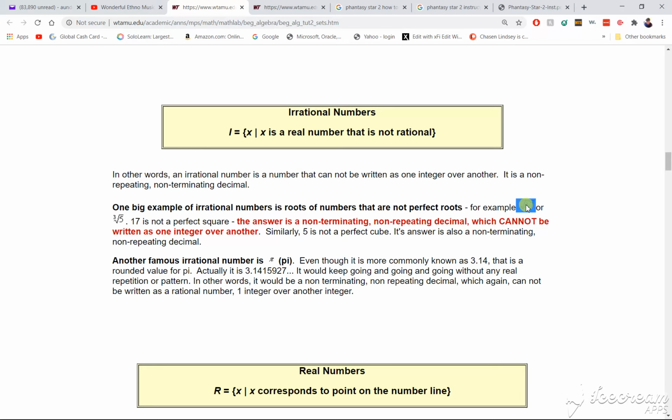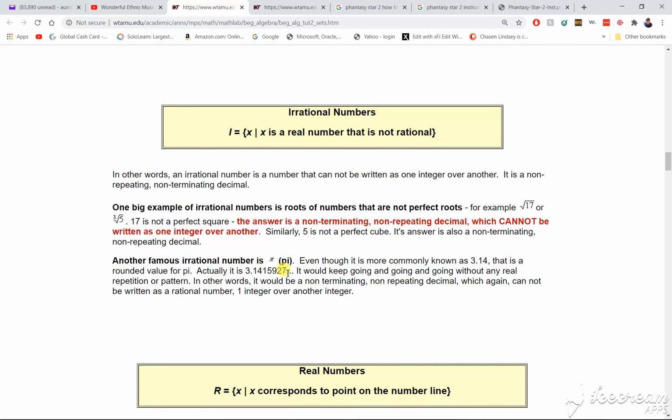17 can't have a perfect square root. And for the cube root of 5, you can't multiply a number times itself three times to get 5. So this is a non-perfect square, non-perfect cube. The answer is non-terminating and non-repeating. I think it'll be answered in pi.